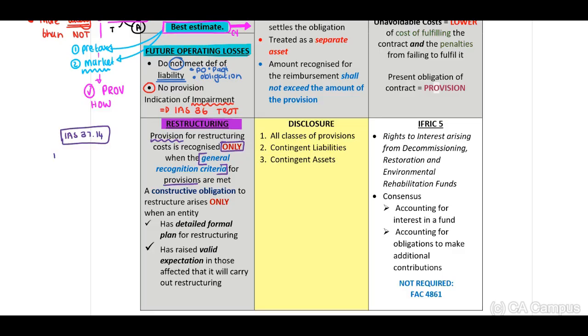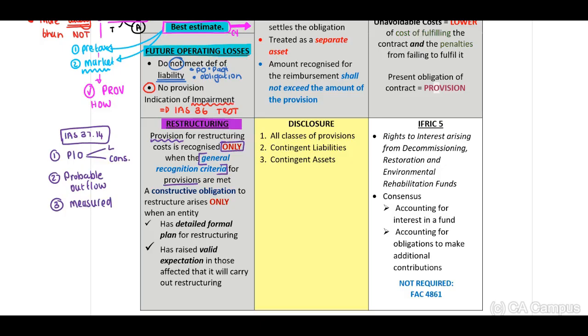It indicates to us, 1, there has to be a present obligation which can be a legal or constructive. Number 2, it has to be probable. Remember, your keyword is probable that there will be an outflow of future economic benefits. And number 3, the amount should be reliably measured.